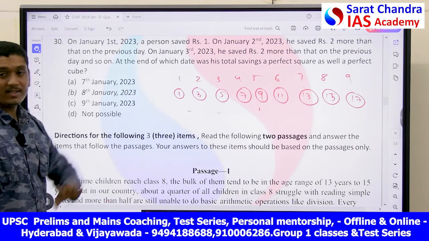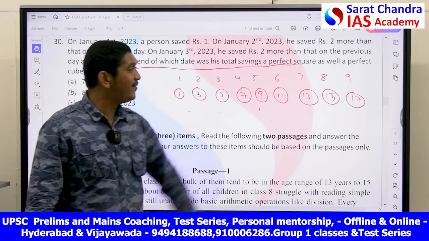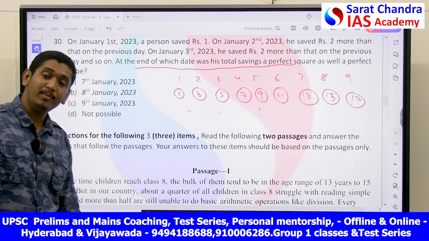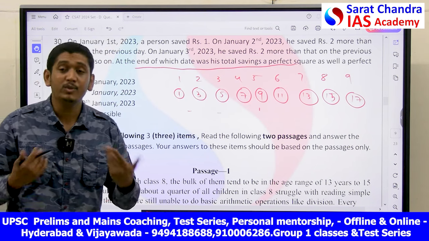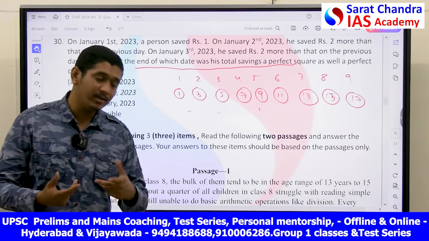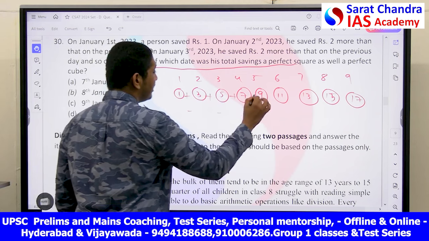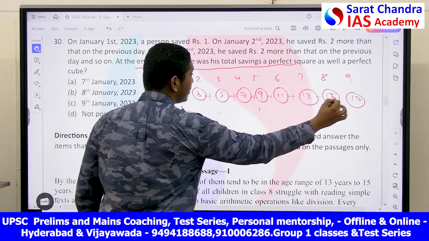So this is how he was saving. At the end of which date is the total savings a perfect square as well as a perfect cube? That is, if you take the square root of that number, you will get a square root, and if you take the cube root of that number, you will get a cube root. He is asking after how much sum that number is both a square and a cube.